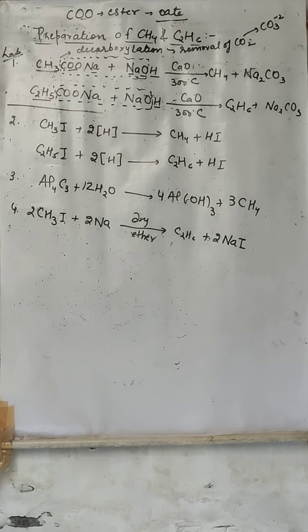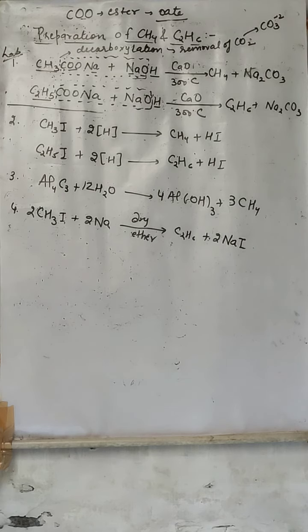The gases are collected by downward displacement of water. Why? Since they are only slightly soluble, and they are also colorless, they cannot be collected directly like that. We have to know that the gas is being collected or not. So they are collected by downward displacement of water, as they push that water down and are collected in a tube.